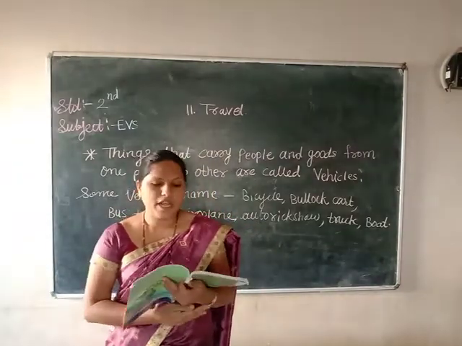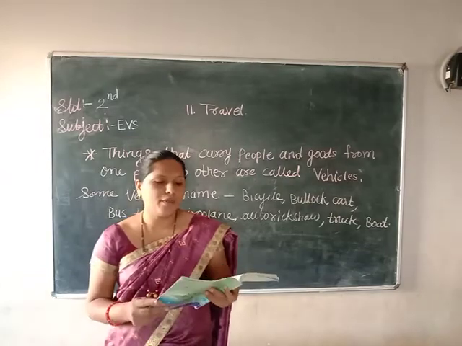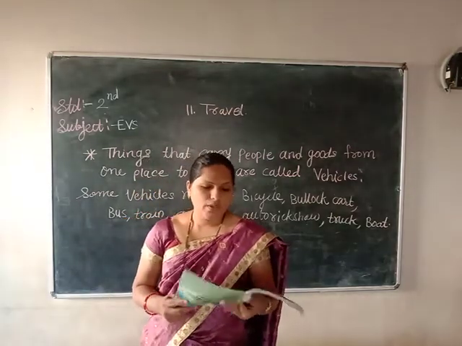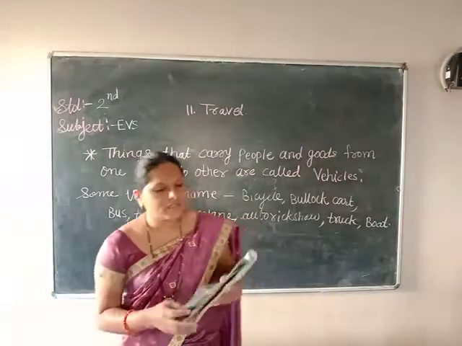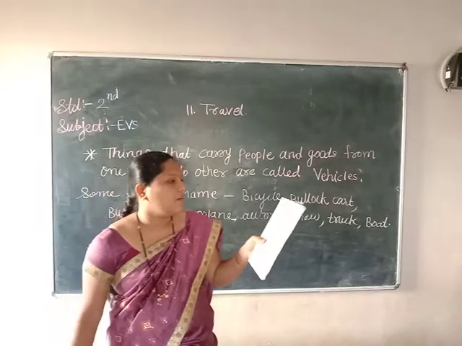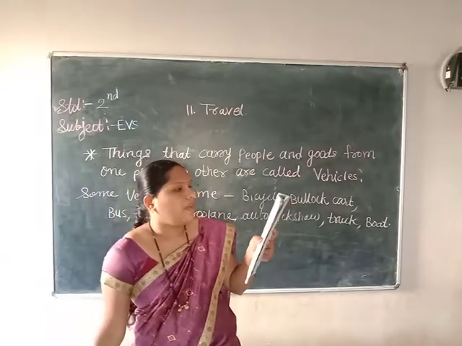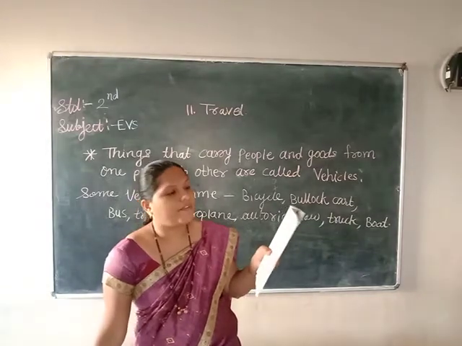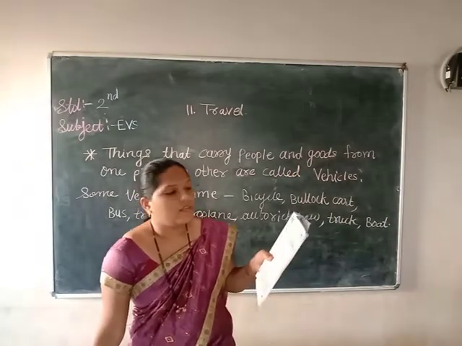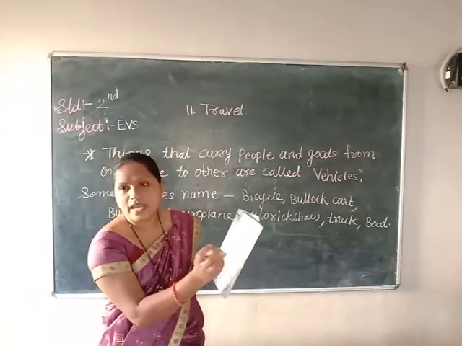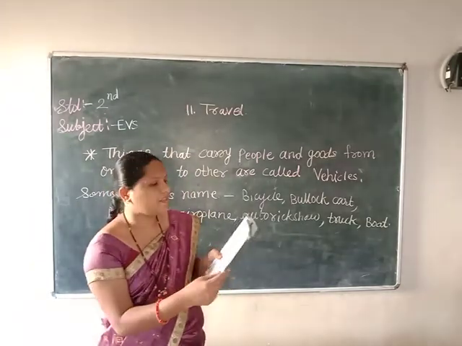On the next page, names of some vehicles are given below. Write them in the following table according to where they move. This is your homework, children. There are 3 columns: land vehicle, water vehicle and air vehicle. You have to write the names.